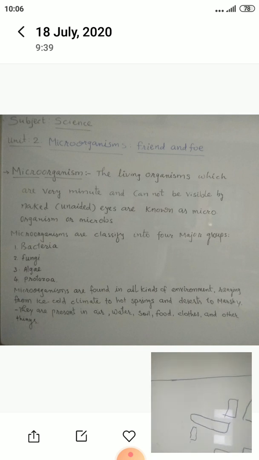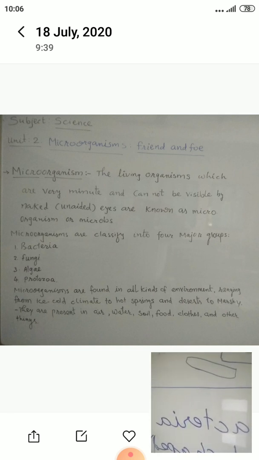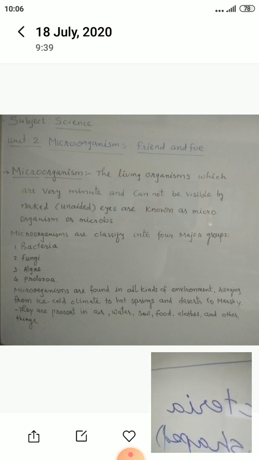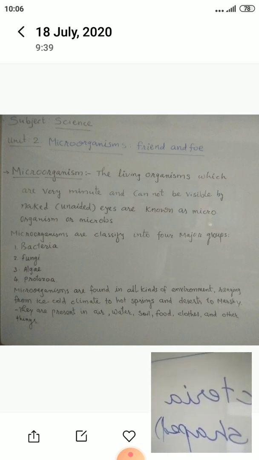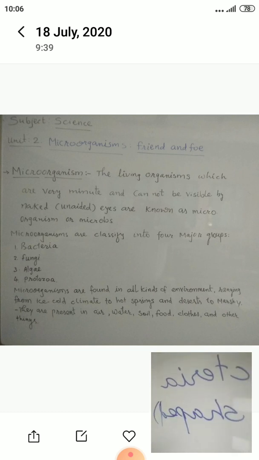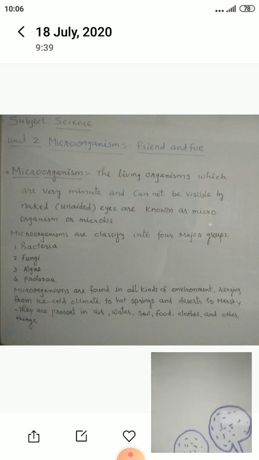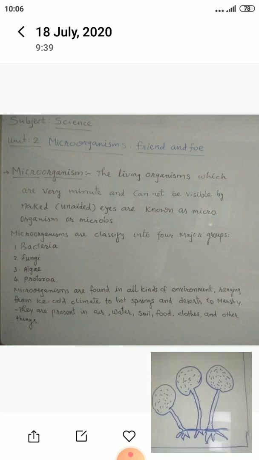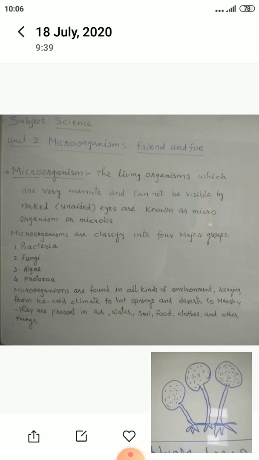Bacteria, rod shaped bacteria, its shape you see. Then this one is the bread mold.